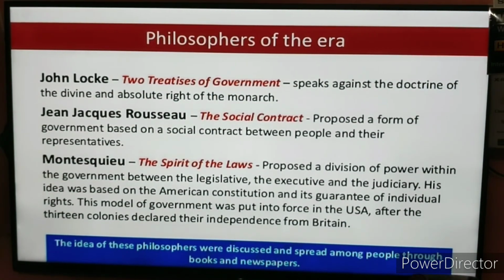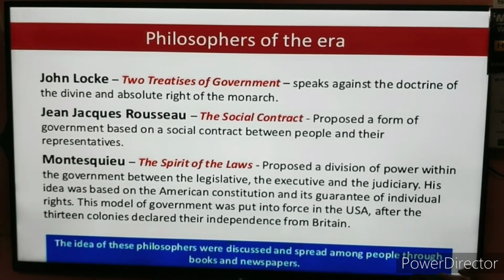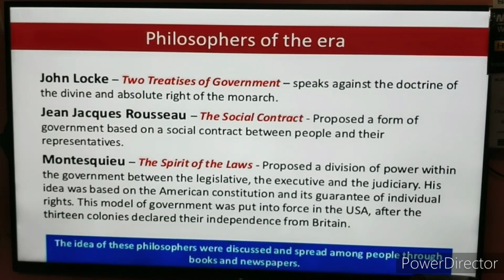So Charles Montesquieu highlighted the division of power between the legislature, executive and the judiciary.